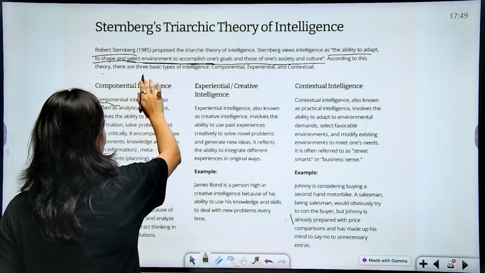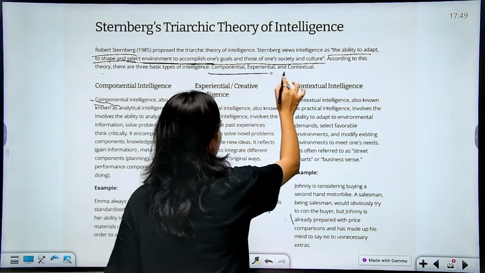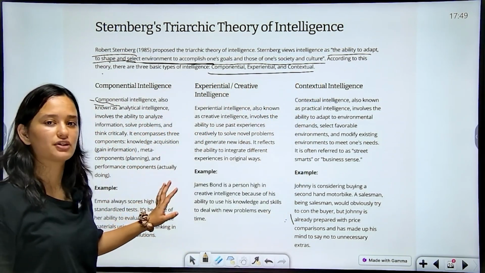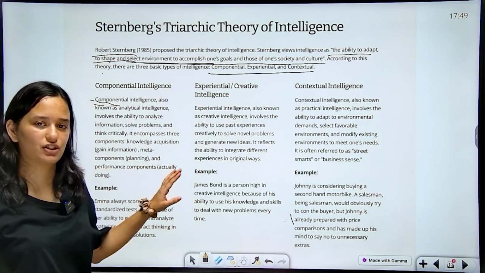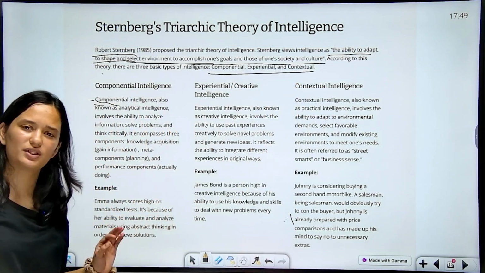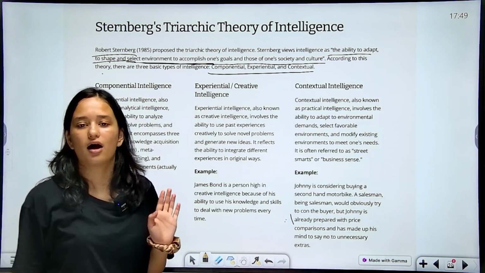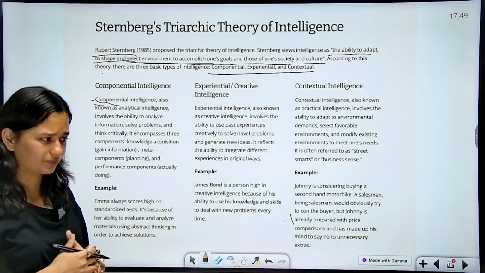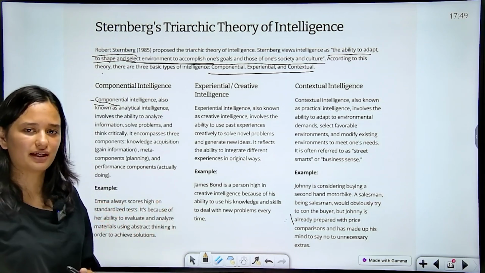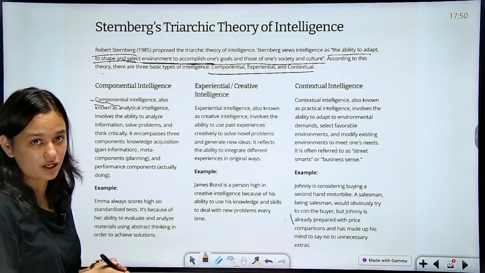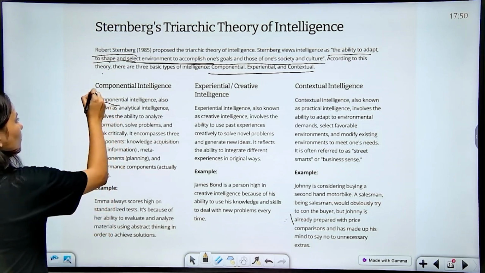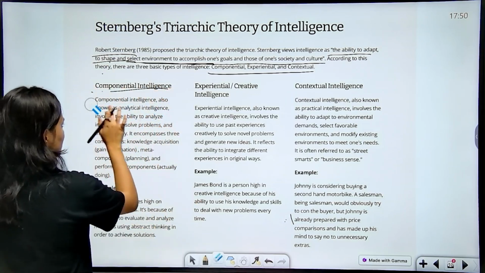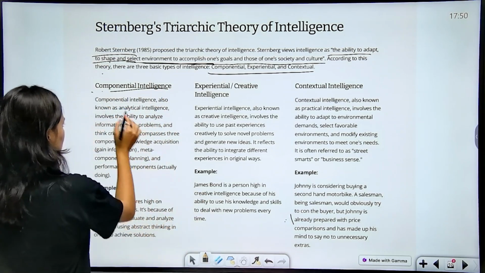According to this theory, there are 3 basic types of intelligence: componential, experiential and contextual. This is a very interesting theory. Application based questions will come from every theory. So with the help of an example, you need to understand each and every theory, and that will help you understand it in a much better way. First we have componential intelligence, which is basically known as book smart. Those who have it are called book smart.